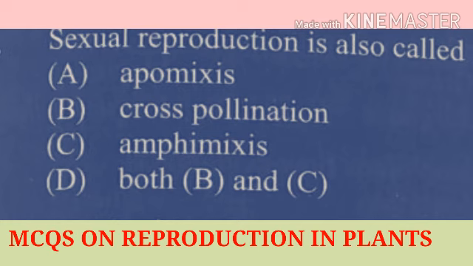Number 3 is amphimixis. Amphi means both. It is both gametes, that is male and female, mixing. It means that option number C is the correct answer to the first question. Sexual reproduction is also called amphimixis. This is the correct answer.